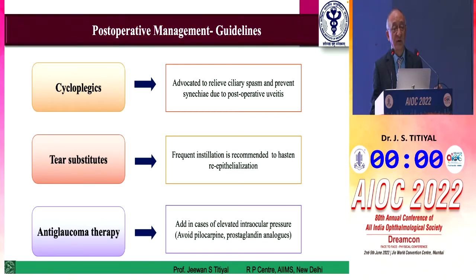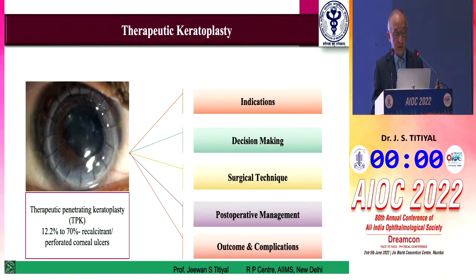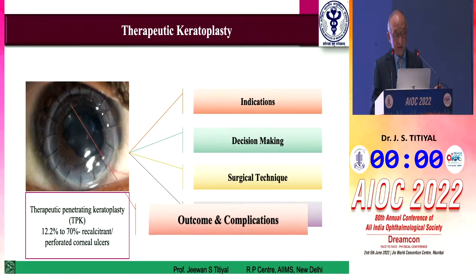Anti-glaucoma medication is much more needed because sometimes the pressure may be very difficult to control after therapeutic grafts because of inflammation going on, peripheral anterior synechiae, pupillary block. You can have all sorts of glaucoma happening in these patients. You may require IV mannitol, and all sorts of topical medications also.